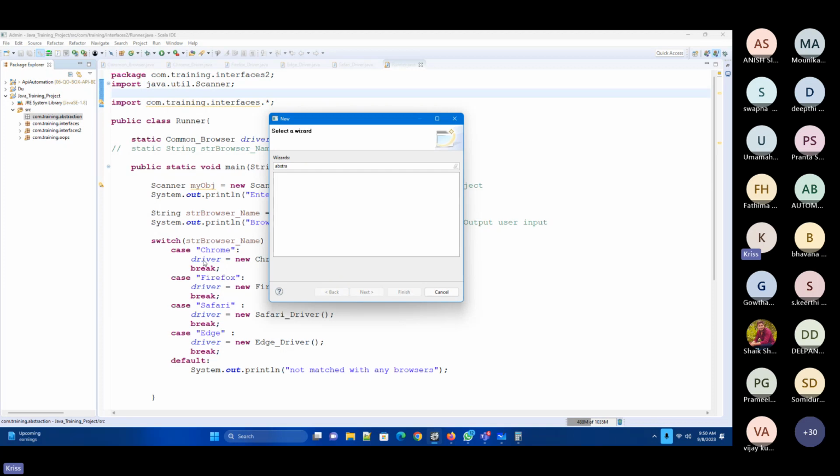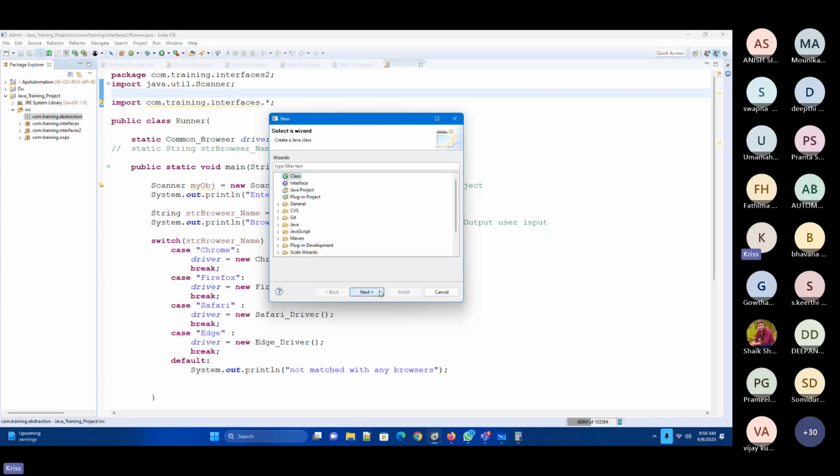We're not able to get this. See now, I have a direct class and interface option, but I'm not able to get the abstract class directly. So how do I need to do it? Is there anything directly? No. So now let me do that.